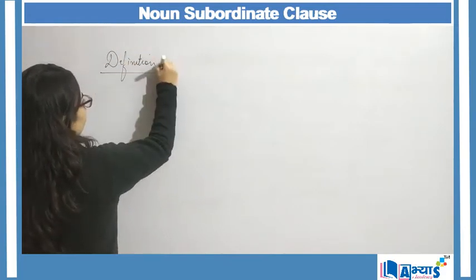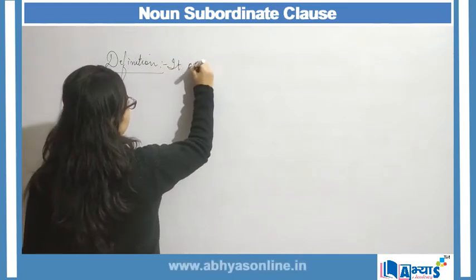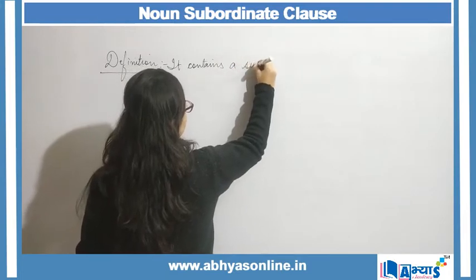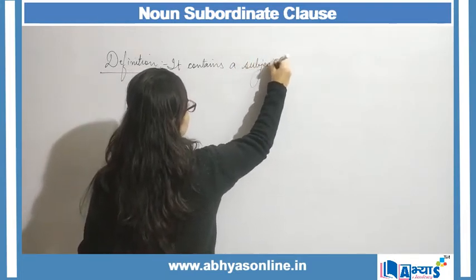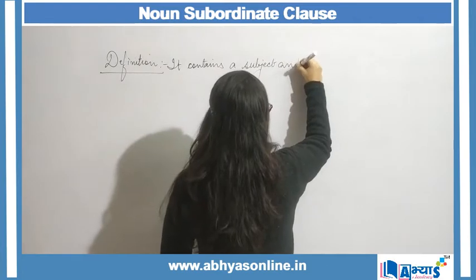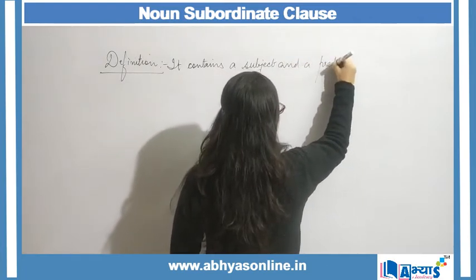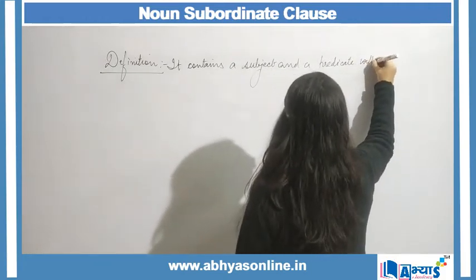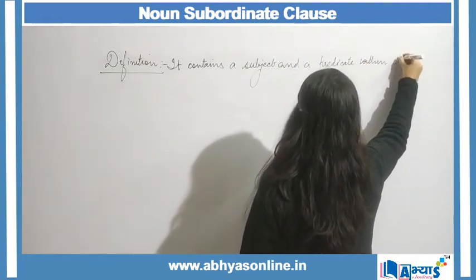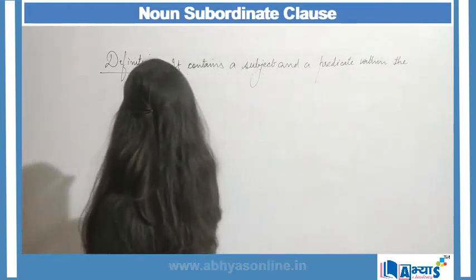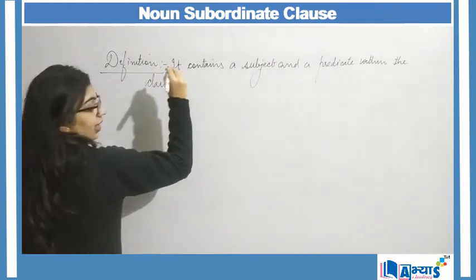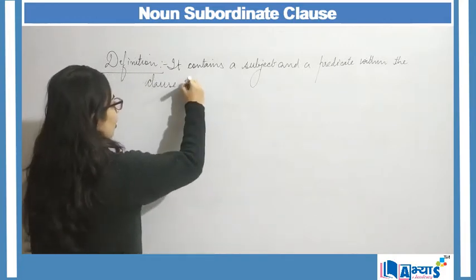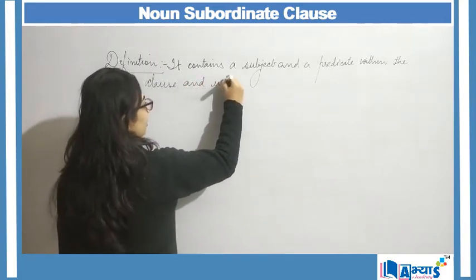So the definition of noun subordinate clause can be that it contains a subject and a predicate within the clause, and because we are talking about noun subordinate clause, it works as a noun.